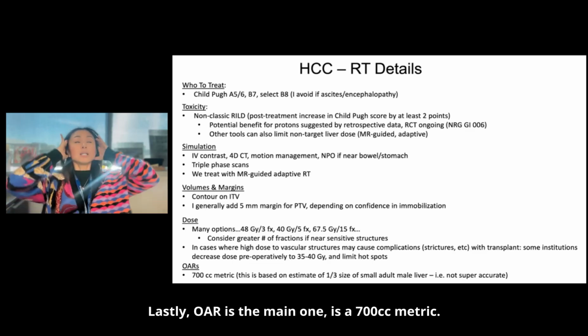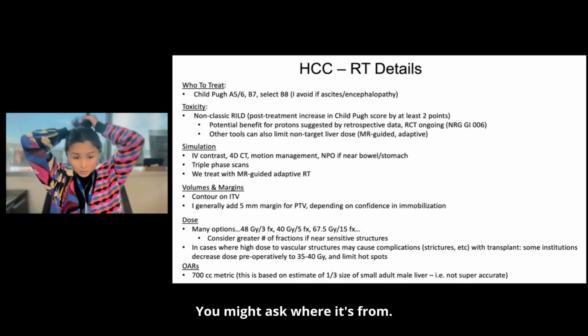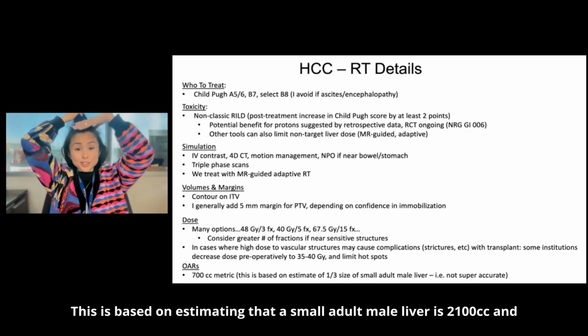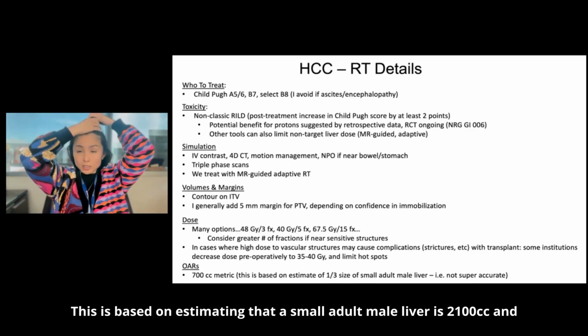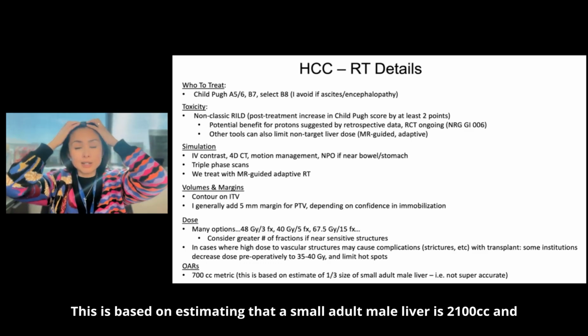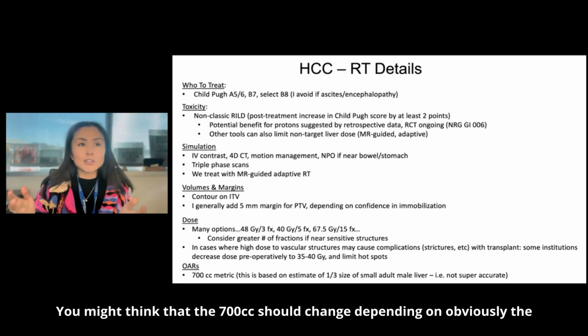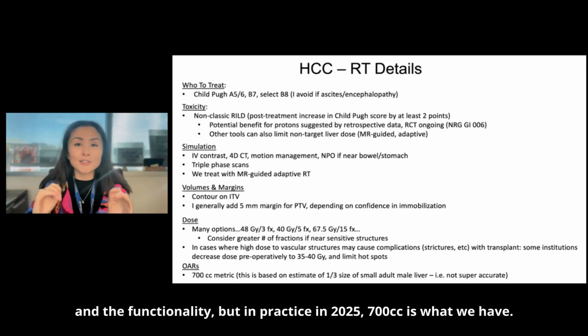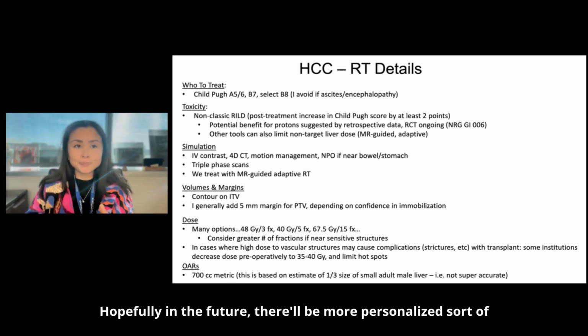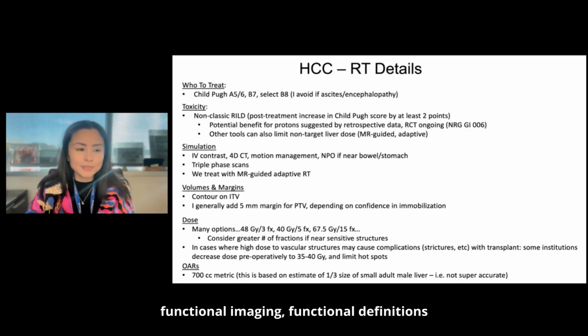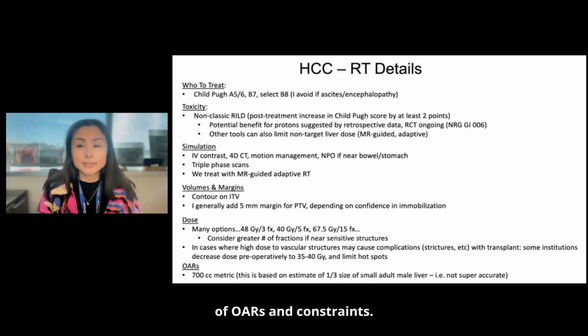Lastly, the main OAR constraint is a 700 cc metric. You might ask where it's from. This is just based on estimating that a small adult male liver is 2100 cc's, and this is a third. So kind of a crude estimate. You might think that the 700 cc's should change depending on the size of the liver and the functionality. But in practice, in 2025, 700 cc's is what we have. Hopefully in the future, there'll be more personalized functional imaging and functional definitions of OARs and constraints.